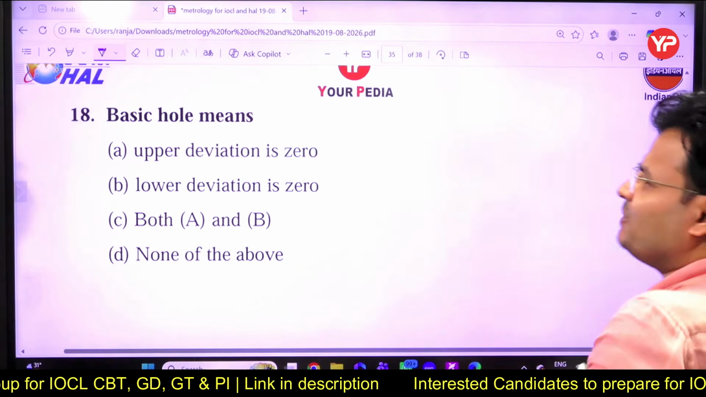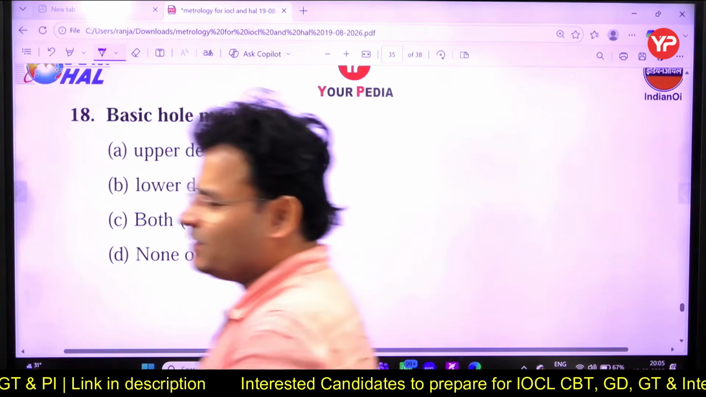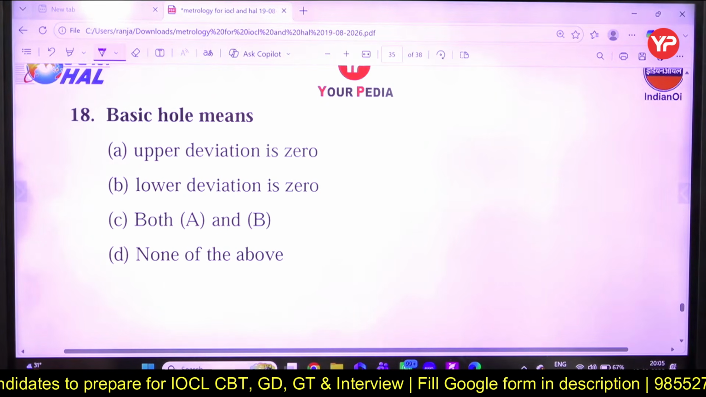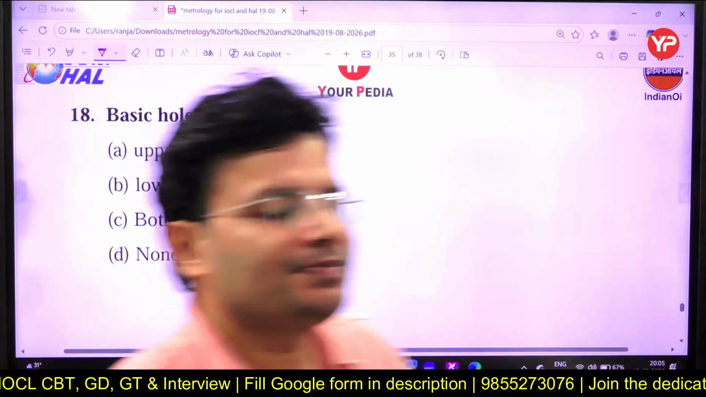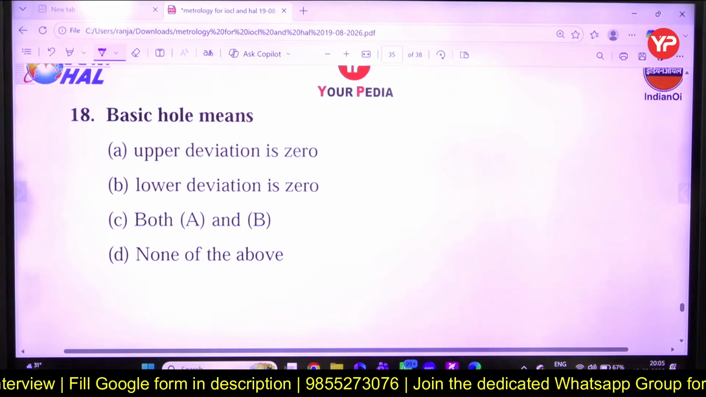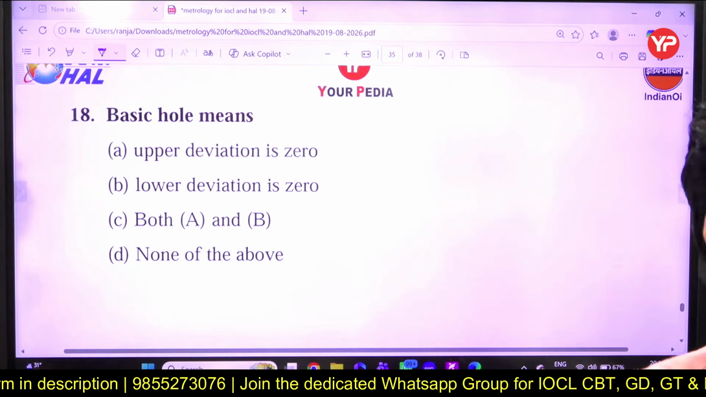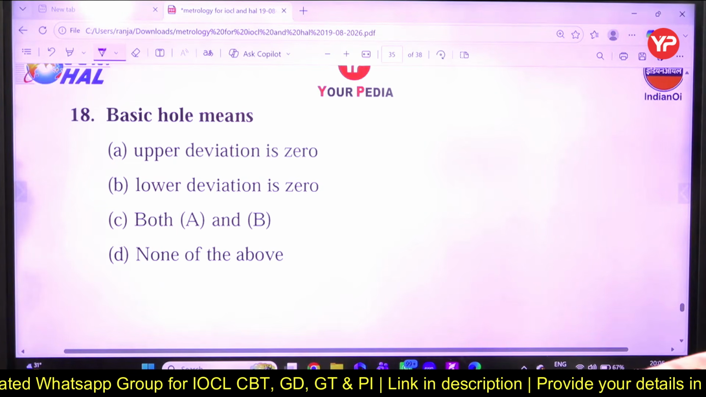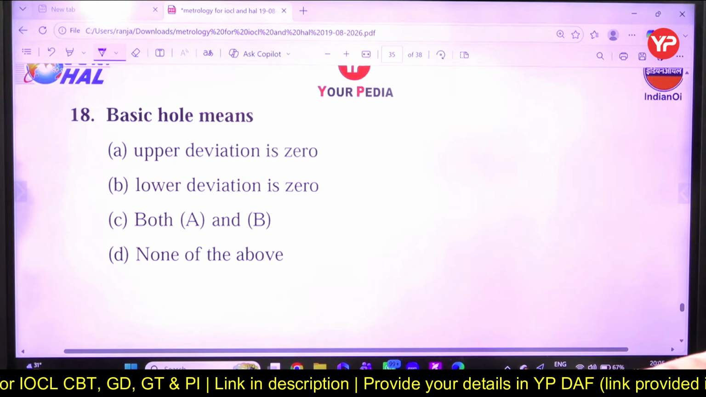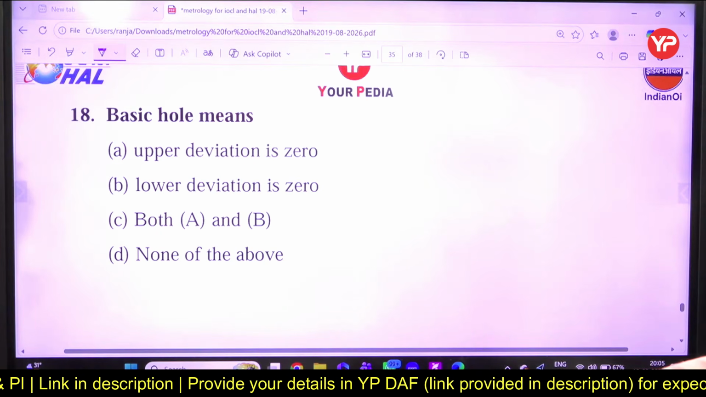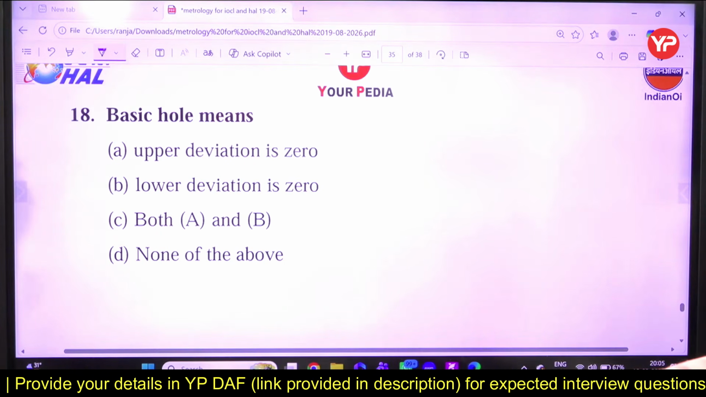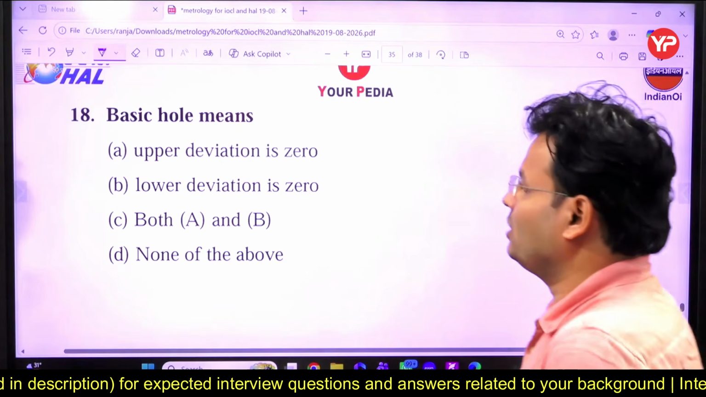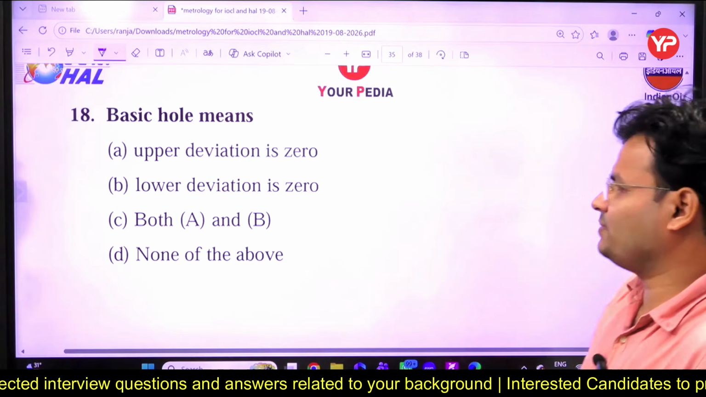What is the meaning of basic hole? Upper deviation is 0, lower deviation is 0, both A and B, none of the above. Basic hole means, can anybody answer? What is the meaning of basic hole? Amit, what do you think? Upper deviation is 0, lower.